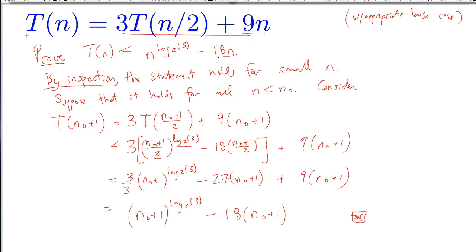Questions like, how did you come up with this minus 18n? Questions like, well, what about the base case? When you run this algorithm on a small instance, T of 2 isn't actually 1. It's like 4 or 9 or 12. How do you actually solve these types of problems in practice? Let me address all of those questions with a further refinement of this argument.